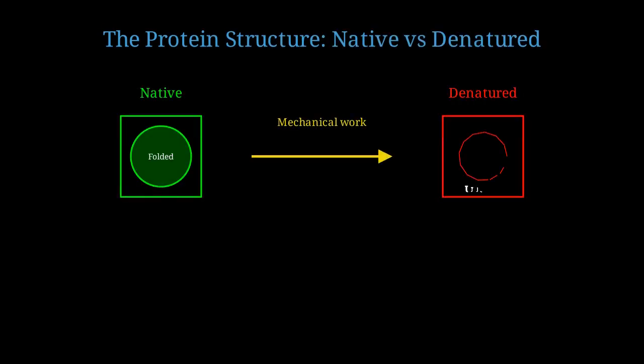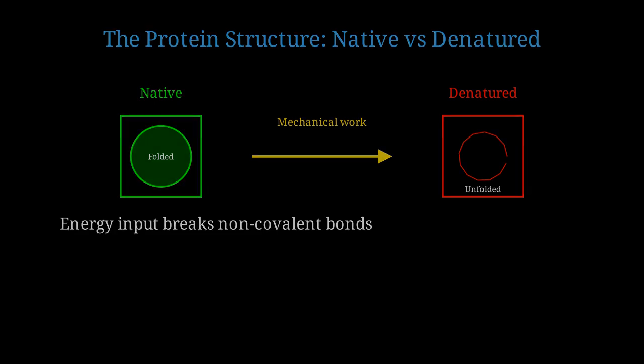Native proteins are compact and folded. When we apply mechanical work through whipping, we denature them. The proteins unfold, exposing hydrophobic amino acid residues that were buried in the core. The mechanical energy input from whipping breaks hydrogen bonds, van der Waals interactions, and disrupts hydrophobic interactions. These are non-covalent bonds with energies around 4 to 20 kilojoules per mole.